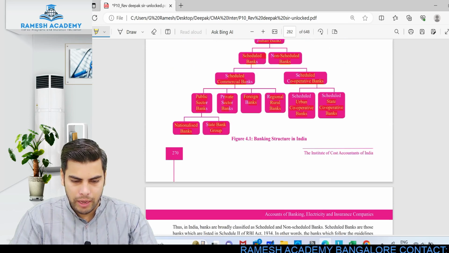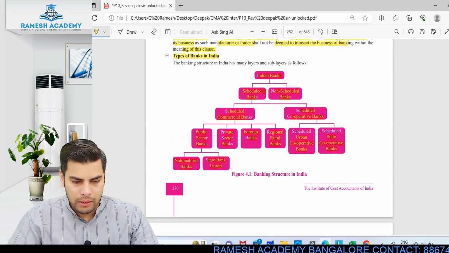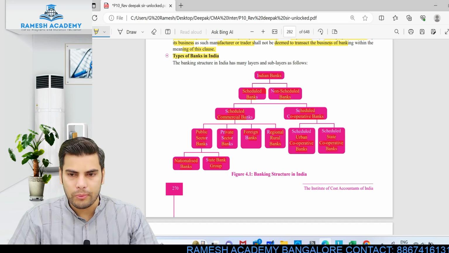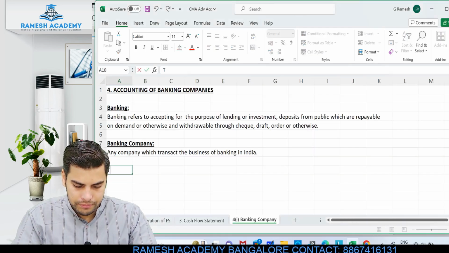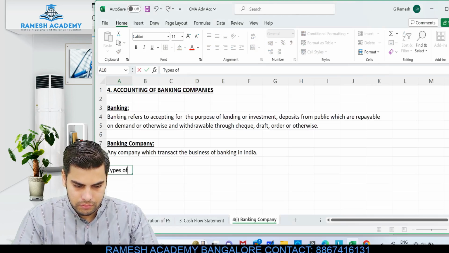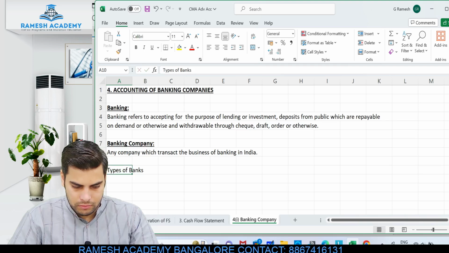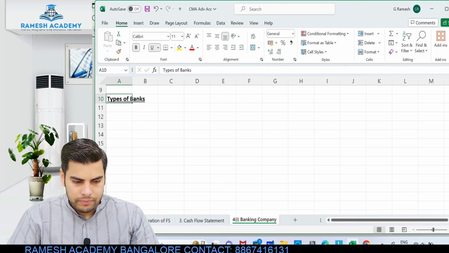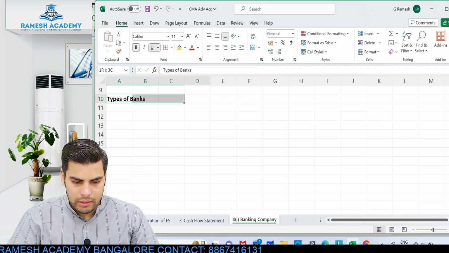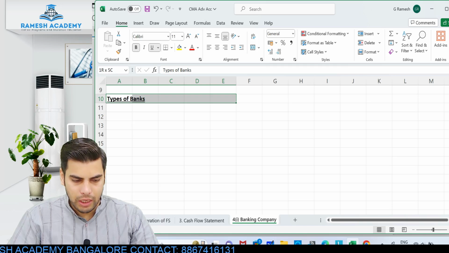Let us write this broad classification of different types of banks, in the form of a chart.